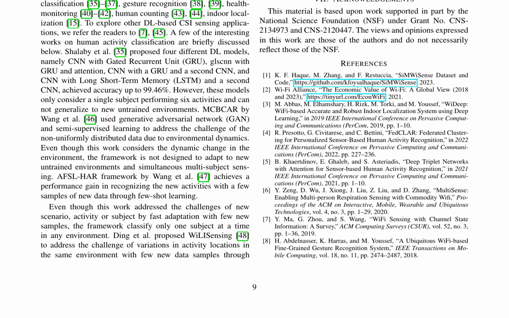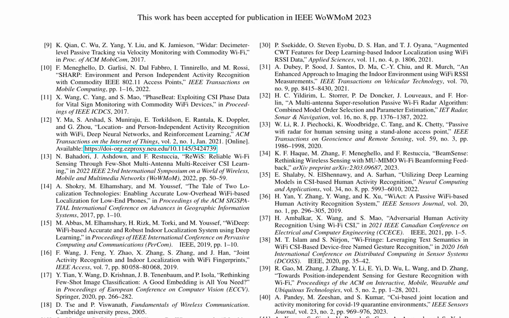The authors provide a comprehensive review of related work in Wi-Fi sensing, highlighting the advantages and limitations of various approaches, including RSSI-based, PWR-based, and CSI-based methods. They also discuss the applications of deep learning in CSI-based Wi-Fi sensing, including human activity classification, gesture recognition, health monitoring, and indoor localization.